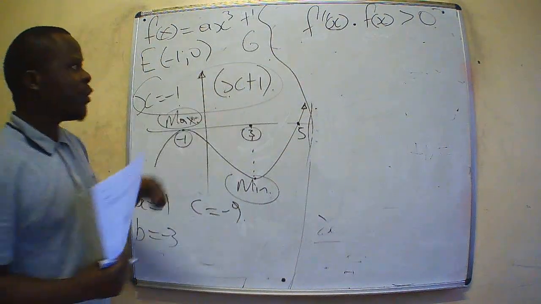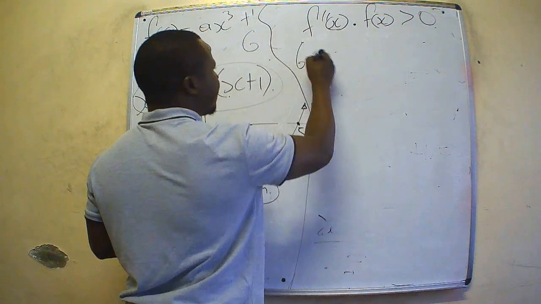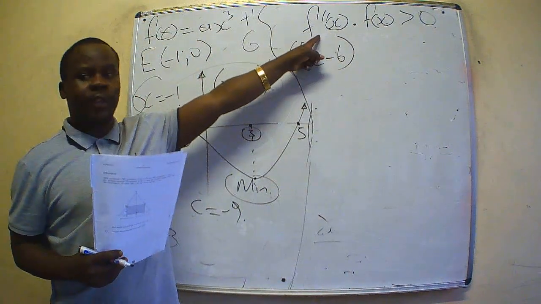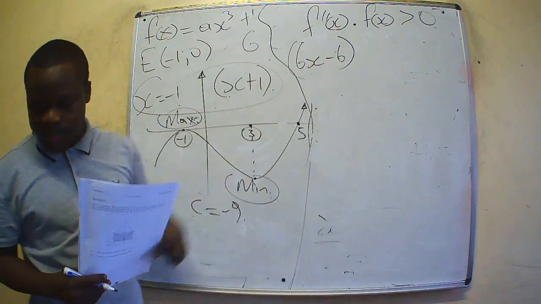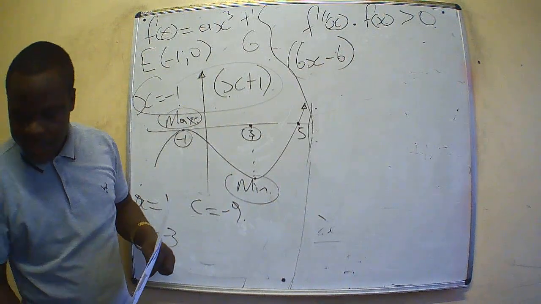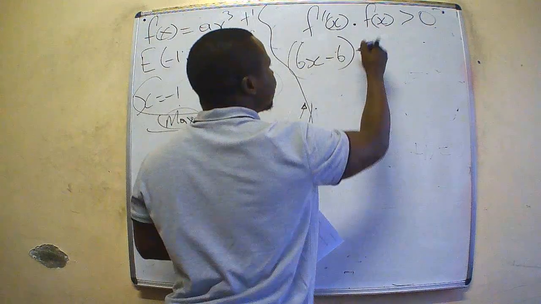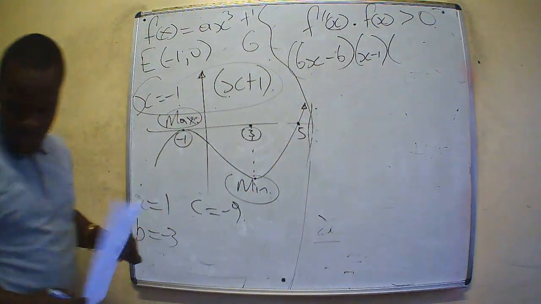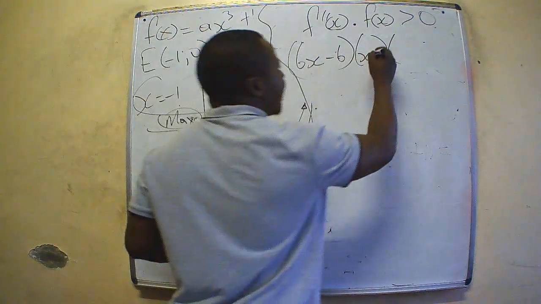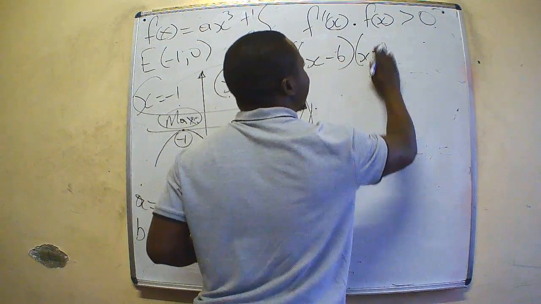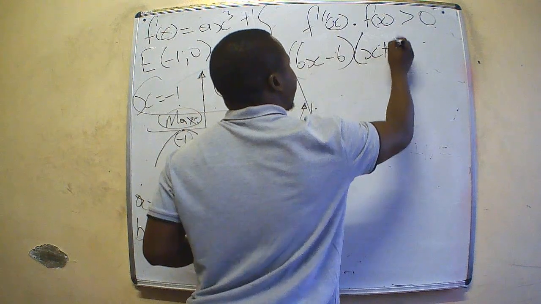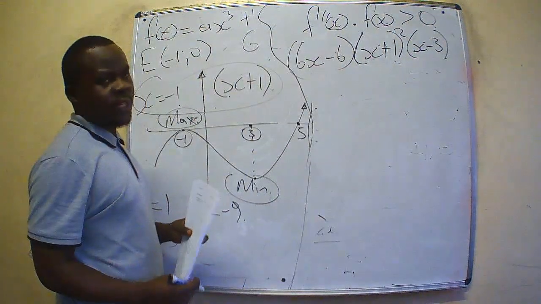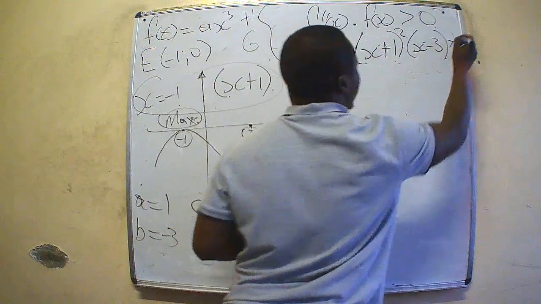So what is our point of inflection? Our point of inflection is 6x minus 6. That is the second derivative. If you do a second derivative, it comes down to this. What are the solutions to this? We have x minus 1, x plus 1 squared, and also x minus 3. These are the solutions bigger than 0.